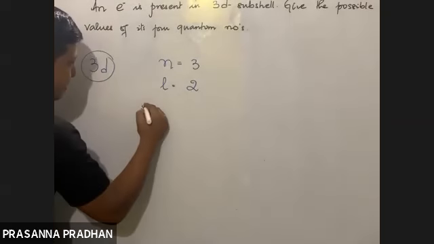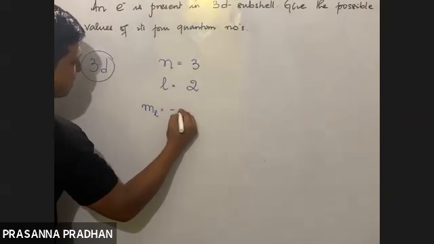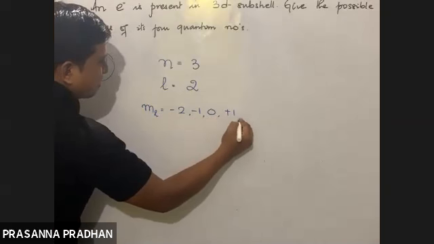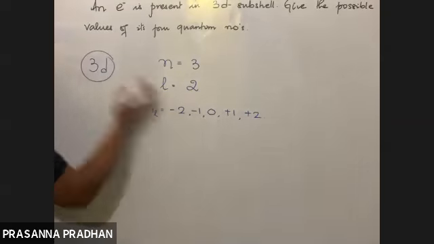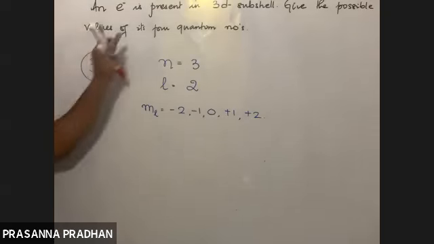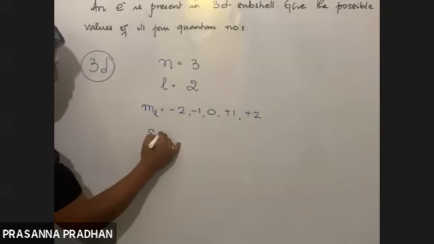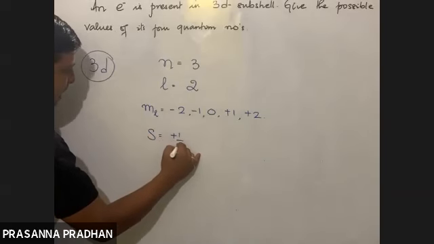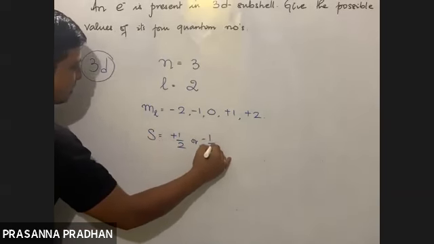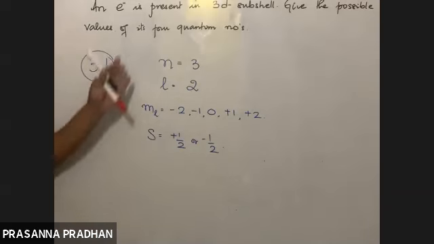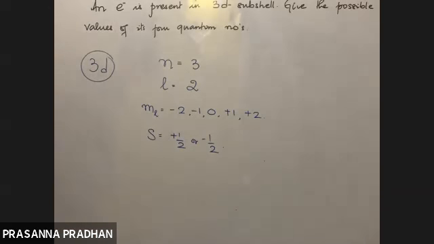And what are the possible values of your magnetic quantum number? It can be -2, -1, 0, +1, +2. All these values are possible. We are supposed to give all the possible values. And what is the value of the fourth quantum number S? The value of S can either be +1/2 or -1/2. So if an electron is present in 3D subshell, these are the possible values of its 4 quantum numbers.